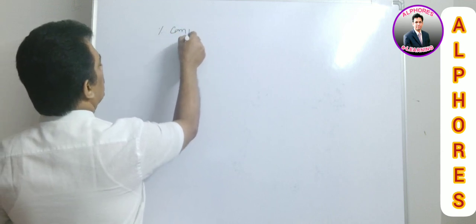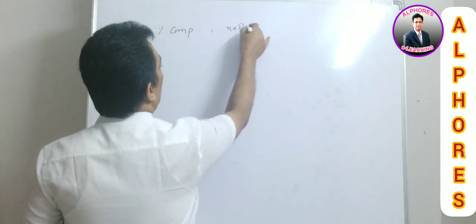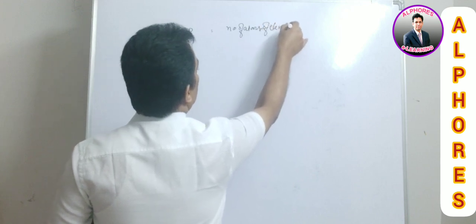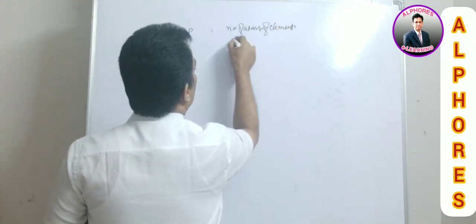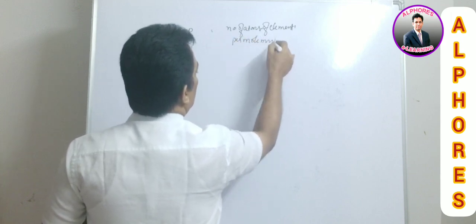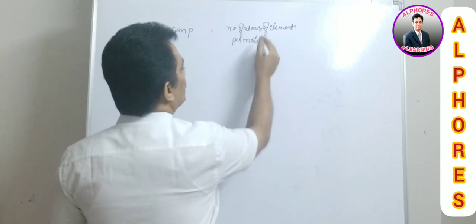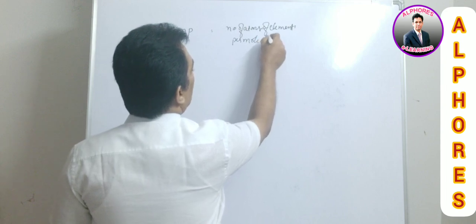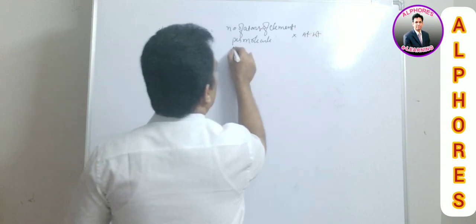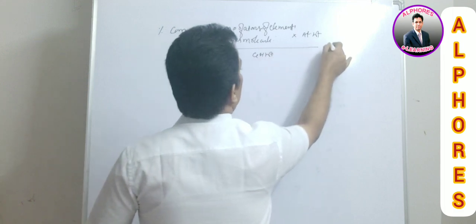Percentage composition is nothing but the number of atoms of that element per molecule into the atomic weight of that element, by gram molecular weight, into 100.